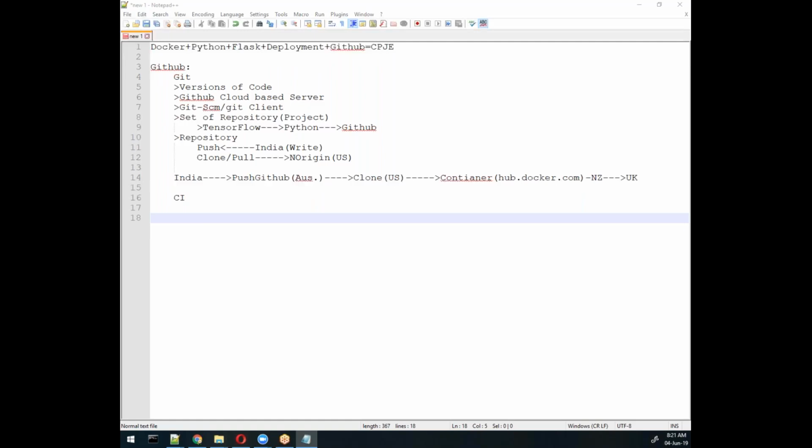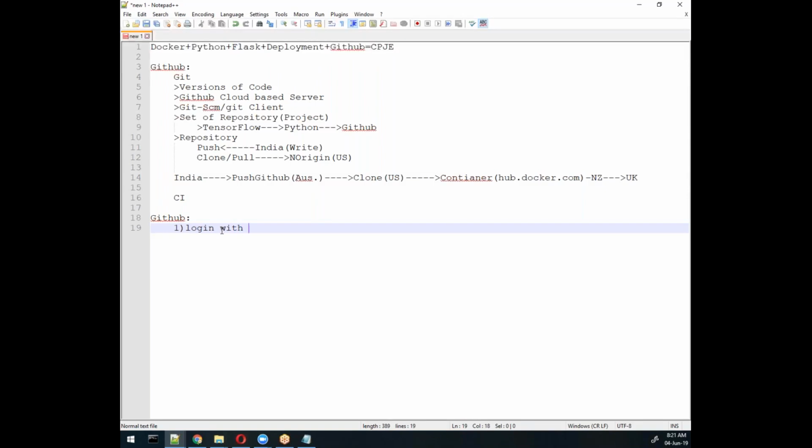So first of all, what you need to do with a Git repository, if you know a little bit, help me on this area, GitHub. If I want to perform this pull and push mechanism, what are the commands I require? Help me in that area. So first of all, you need to create an account, log in with that account, right? Log in with GitHub. Then next step, can you help me? First, Git status will be there.